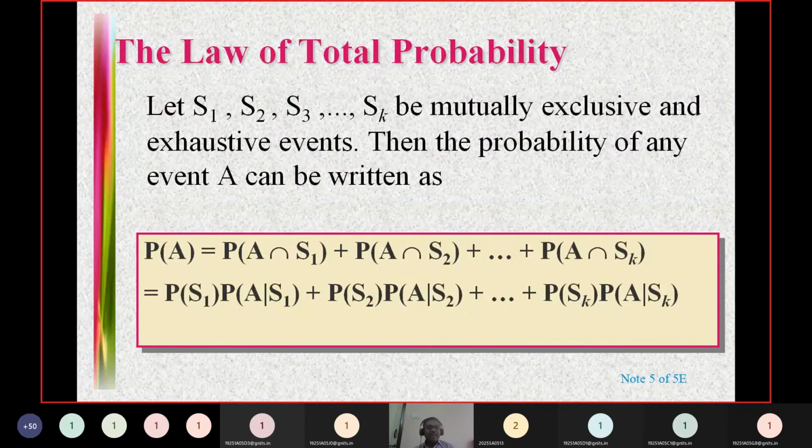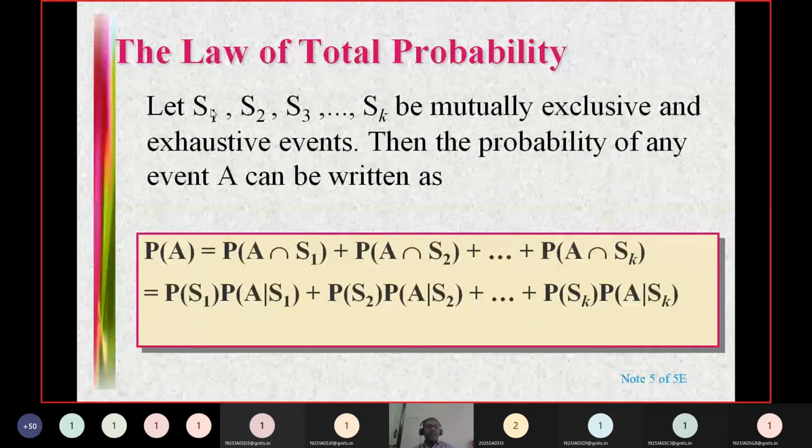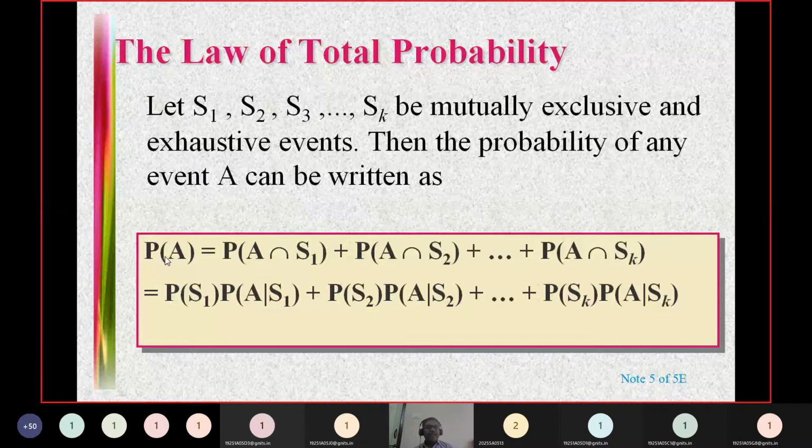Okay, and after that we have extended this to k tasks. Suppose a sequence of tasks are occurring like this: S1 followed by S2, S2 followed by S3, and so on up to Sk. So then the probability of A can be written like this.